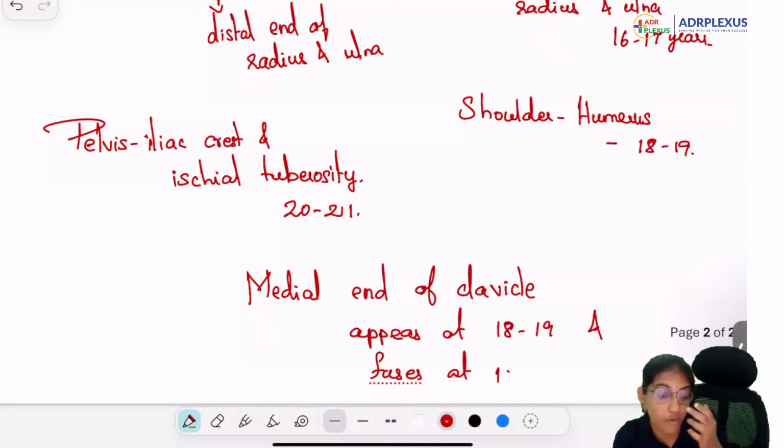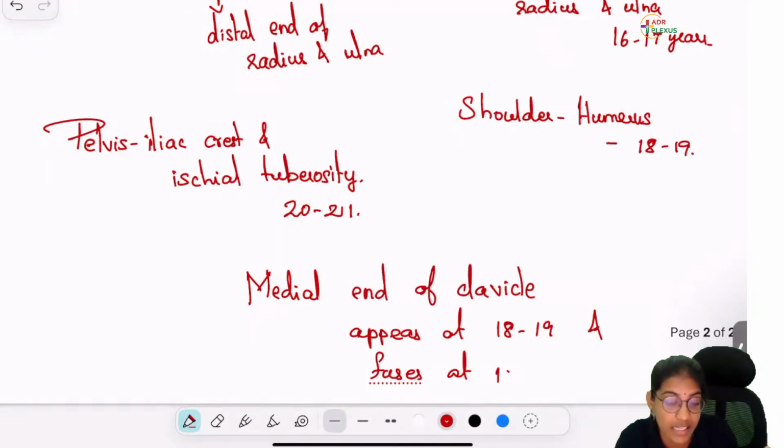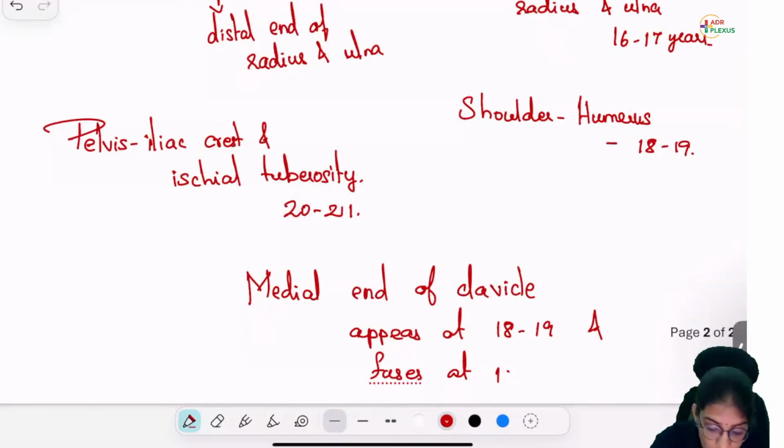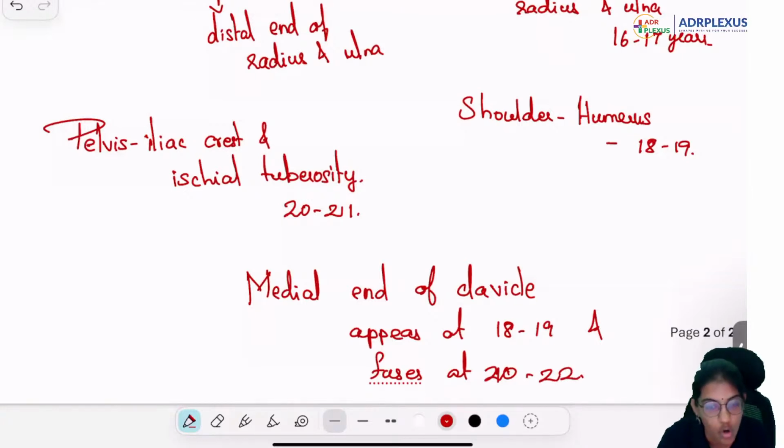Okay, see, for Indian adults, it's expected to fuse earlier also. You can expect it to fuse in the 18 to 20 range or even in the 21 to 22 range. Both can happen. Okay, so generally 20 to 22 is taken as the correct answer. 20 to 22, it fuses.